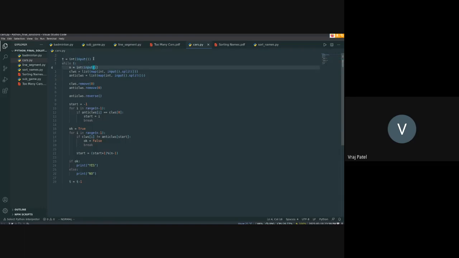Otherwise, it evaluates to true. Same thing for a number. If you put an integer like t, whenever t is not 0, this will return true, and when t becomes 0, this will return false. So basically, you don't need to write that condition. It's just a shortcut. It's nothing. Okay, okay.